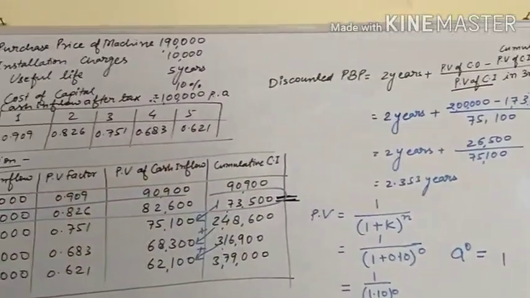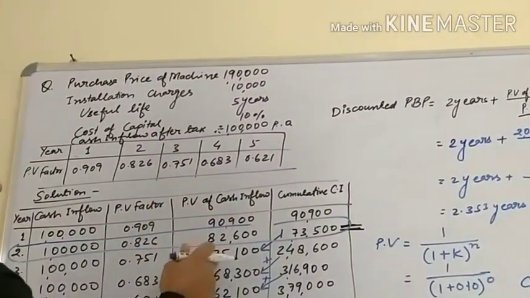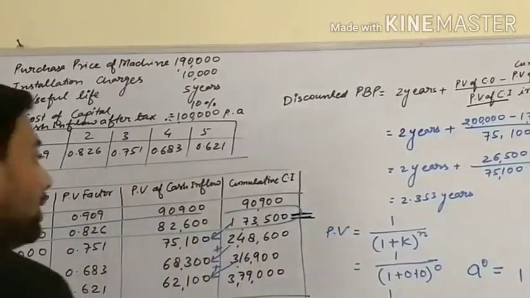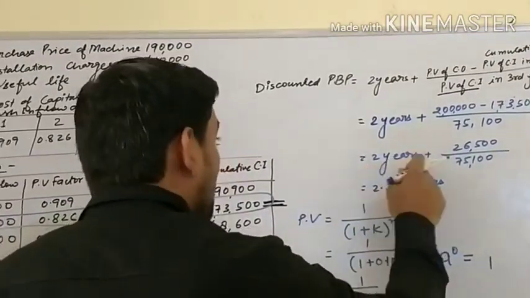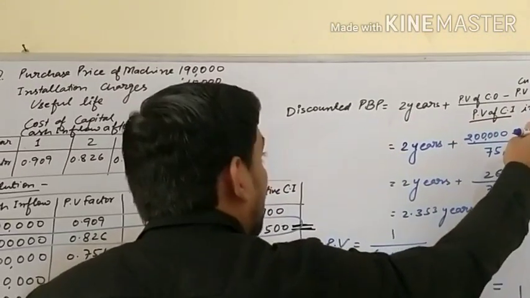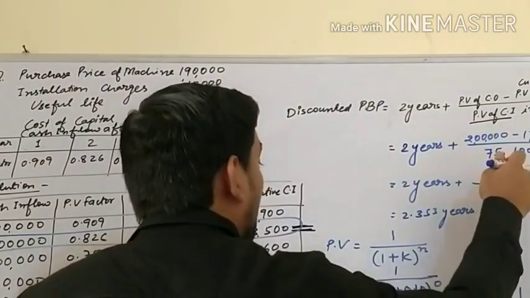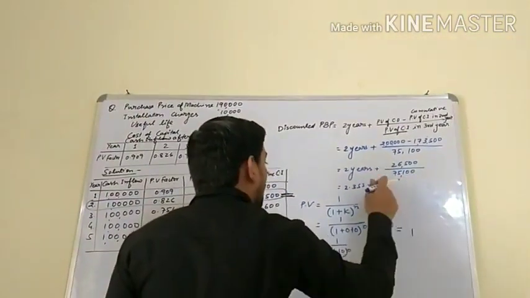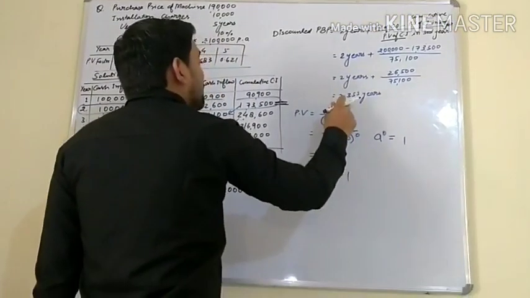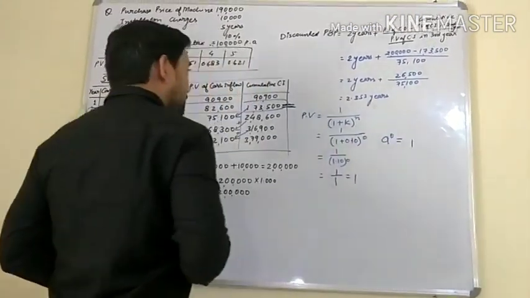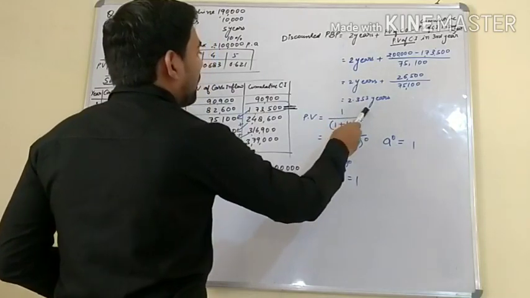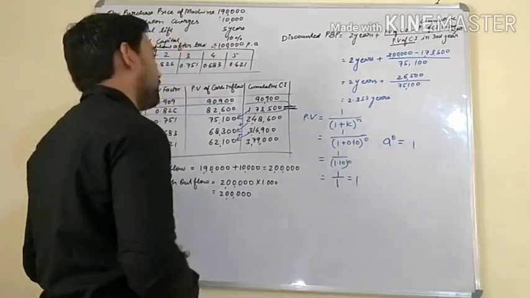Next year is third year, and third year's PV of cash inflow is 75,100. Okay, when you calculate 2 years plus 2 lakh minus 1,73,500 is equal to 26,500 upon 75,100 is equal to 2.353. Okay, so our answer is 2.353 years.